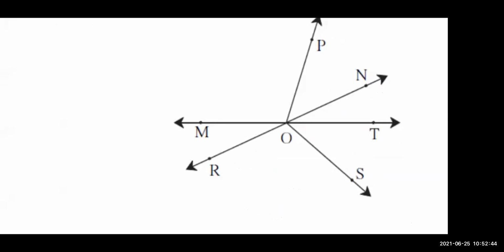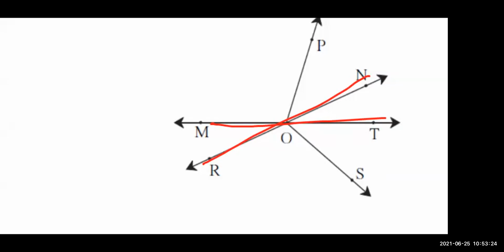Very good. MT. Very nice. First line segment is MT. Okay. Another. RN. Very nice. RN also. Next. Very good. OP. Very nice. RN. Yes. OP, ON, very good.